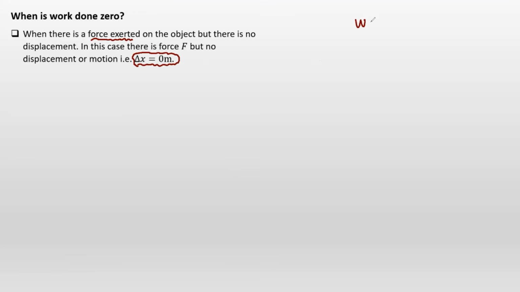So if you consider the formula, work is F delta X cos theta. When is work done 0? In this scenario, there's a force, checklist. My force is there, but what's going on? There is no displacement. There is no movement. Delta X is 0. And by conclusion, it means the work done will also be 0.